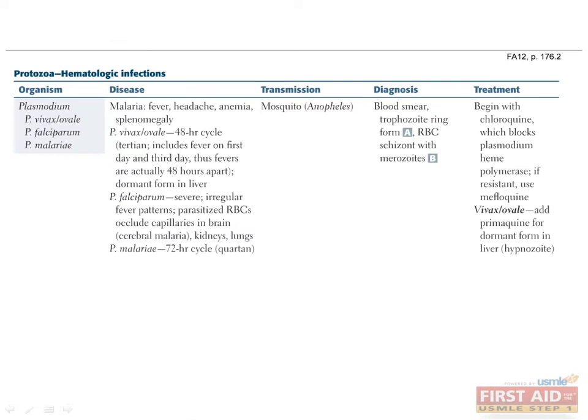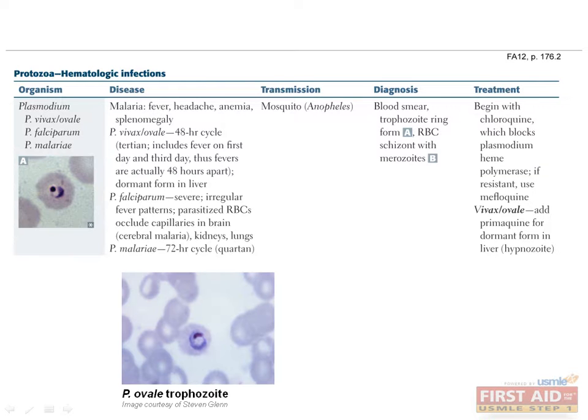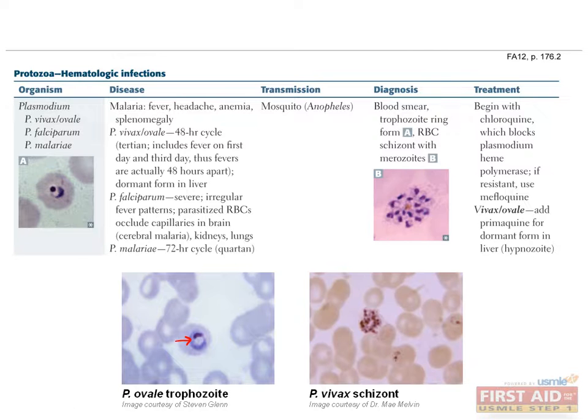Plasmodium infections are diagnosed by examination of blood smears, looking for the classic ring form of the Plasmodium trophozoite. This image here shows a P. ovale trophozoite in the center. Blood smear can also show the mature schizont form of Plasmodium. This image shows a P. vivax schizont containing 12 to 24 merozoites.